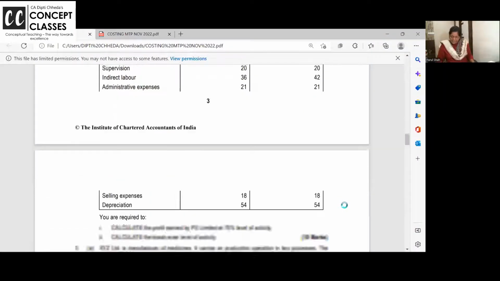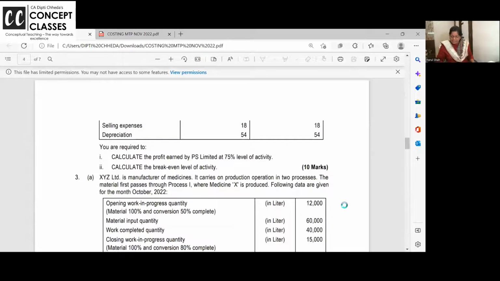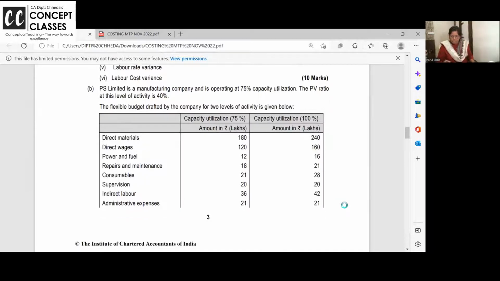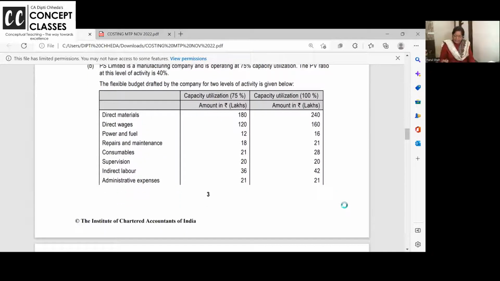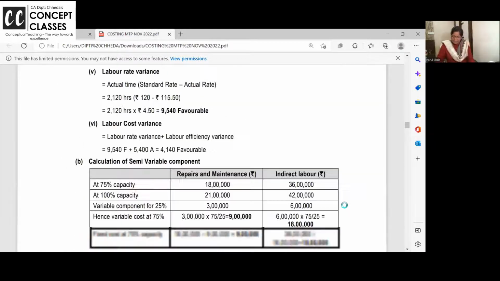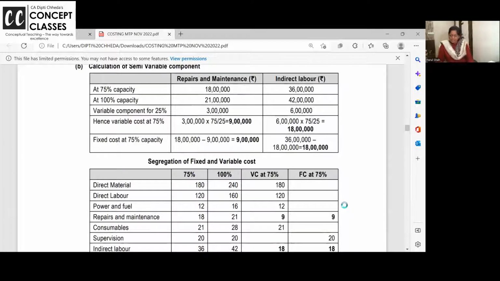All right. So like this, you have to decide, and they have asked you to calculate the profit earned at 75% and calculate the break-even point, because you know the PV ratio. So you all know break-even point is fixed cost divided by PV ratio, in units. So you can calculate the break-even point. Let us check the answer. How to do it? Only two are semi-variable overhead, for which you have to calculate the variable part.